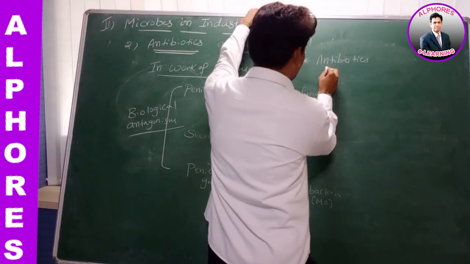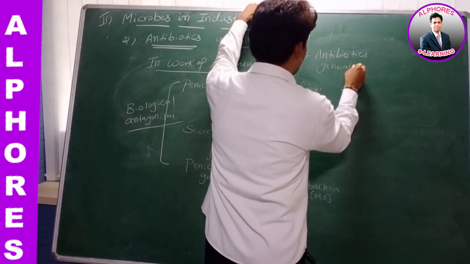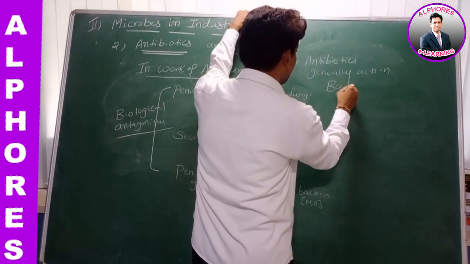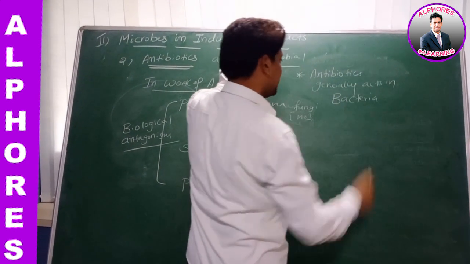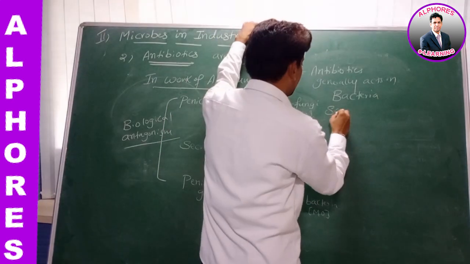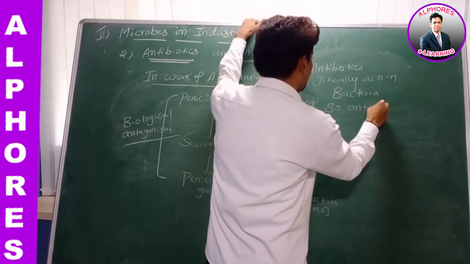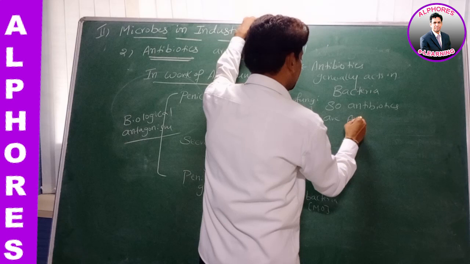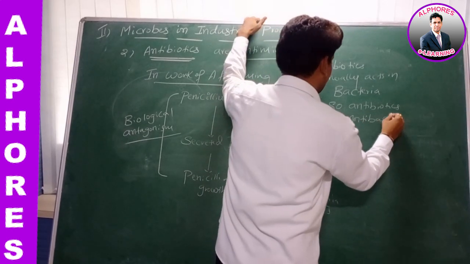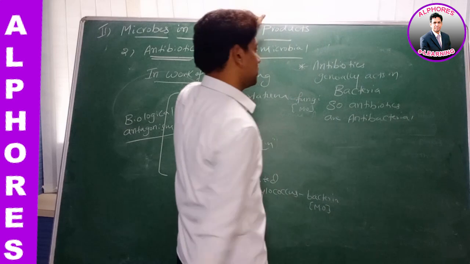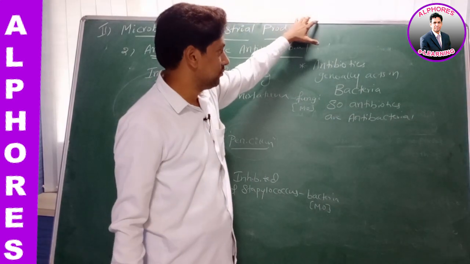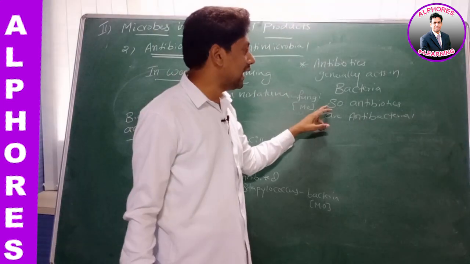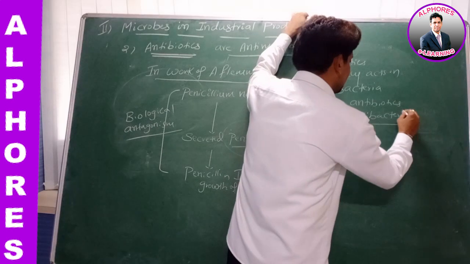Antibiotics. Antibiotics generally act on which microorganisms? Bacteria. So antibiotics are antibacterial. Is this statement okay? Antibiotics generally act on bacteria. Generally they are acting on what? Bacteria. So antibiotics, they are antibacterial.